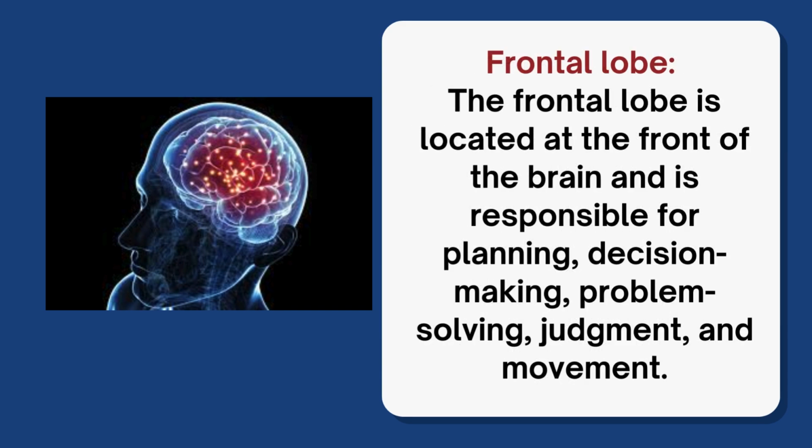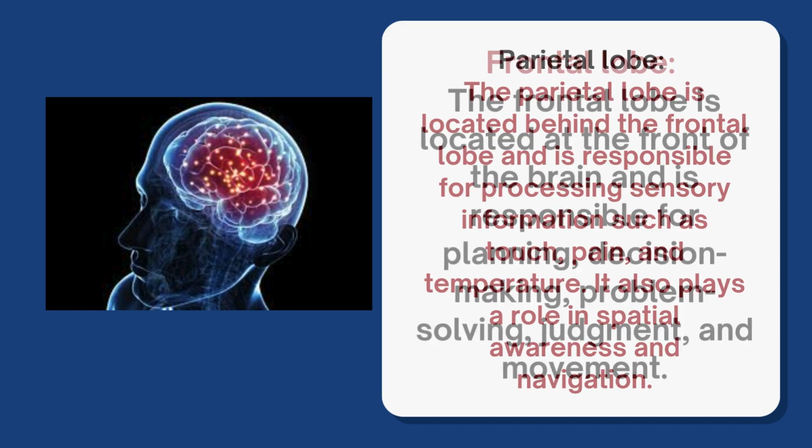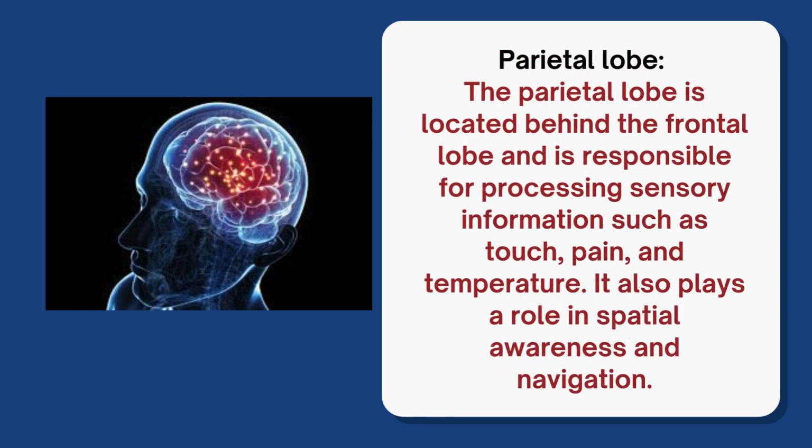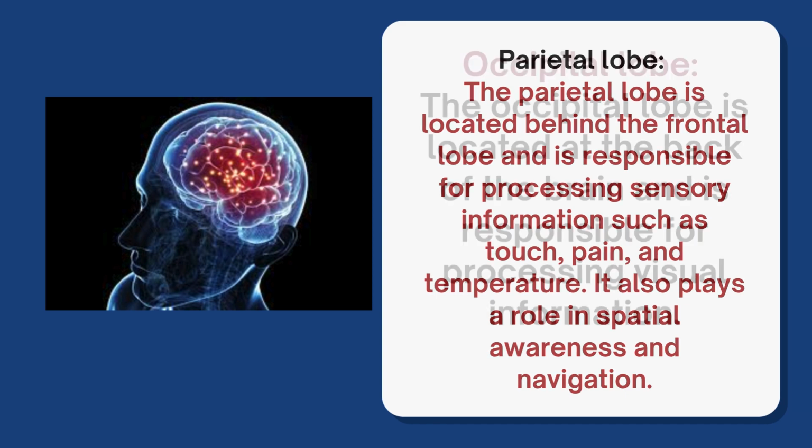Frontal lobe. The frontal lobe is located at the front of the brain and is responsible for planning, decision-making, problem-solving, judgment, and movement. Parietal lobe. The parietal lobe is located behind the frontal lobe and is responsible for processing sensory information such as touch, pain, and temperature. It also plays a role in spatial awareness and navigation.